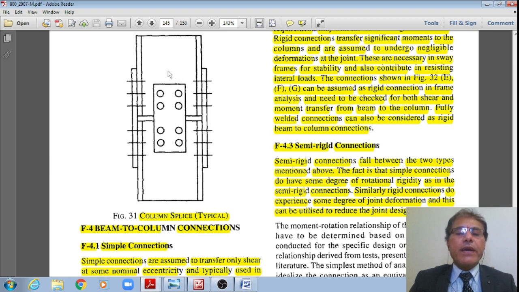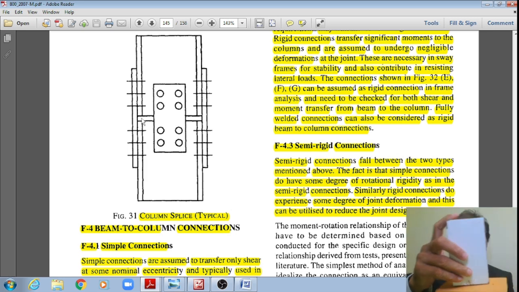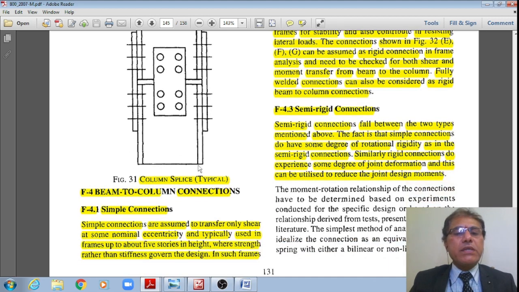Whereas here a splice is provided on the web. This is called a web splice, which will carry the shear force. This will be designed for shear force, whereas this splice plate will be designed for axial force as well as the bending moment. Now we can also see that a base plate or a bearing plate is provided, the main purpose of which is to transmit the loads uniformly over the cross section below, and which are connected by means of either rivets or bolts or welds as appropriate, right?